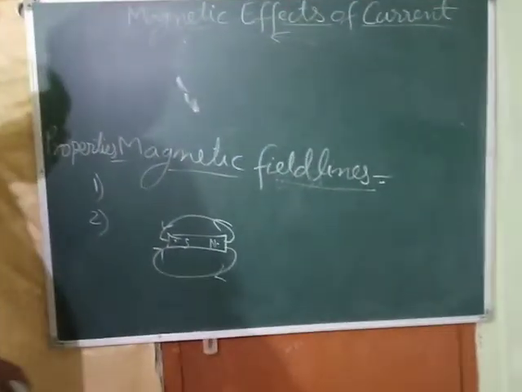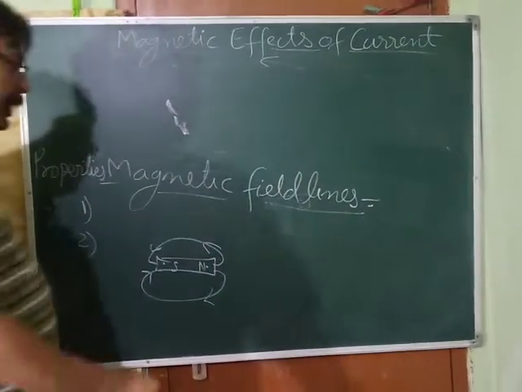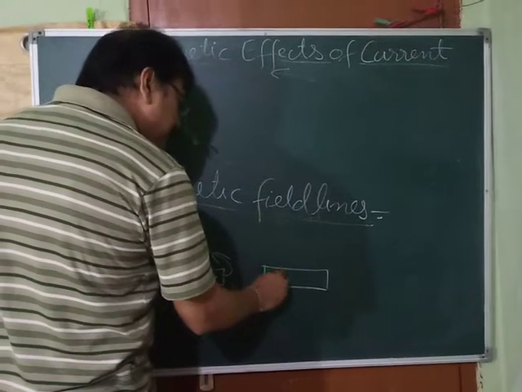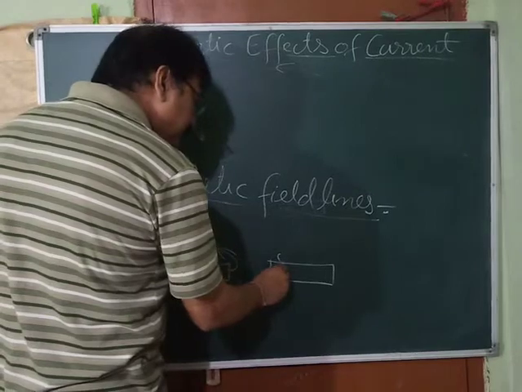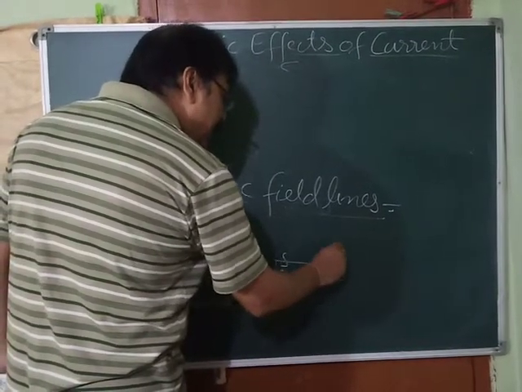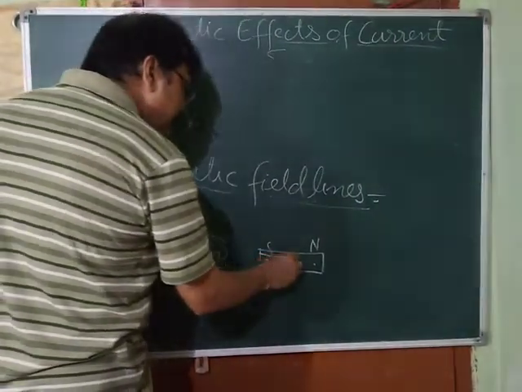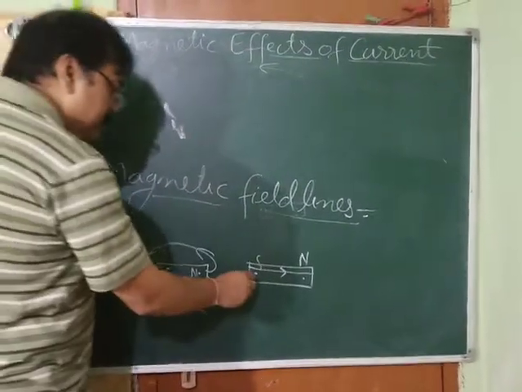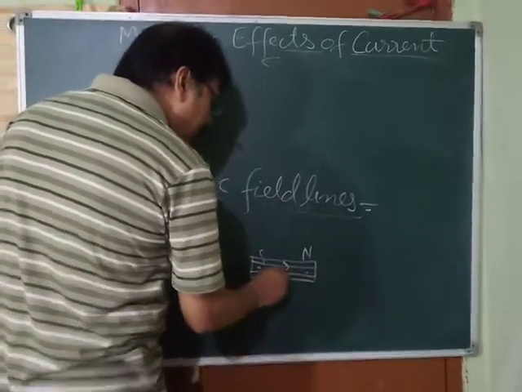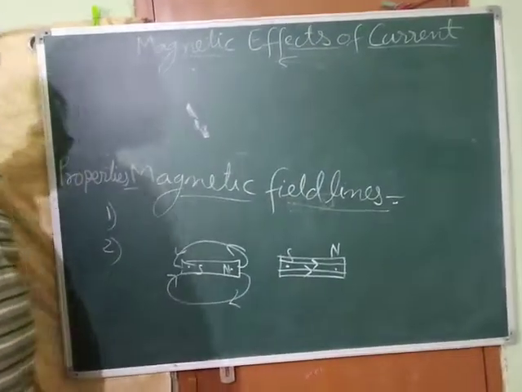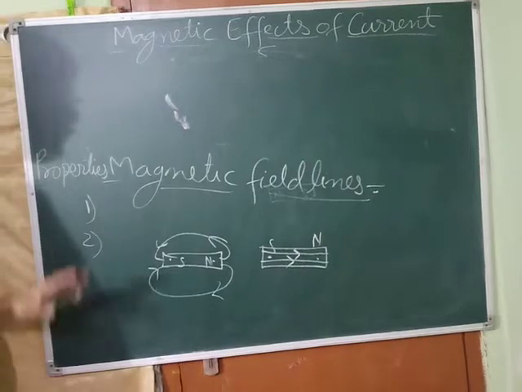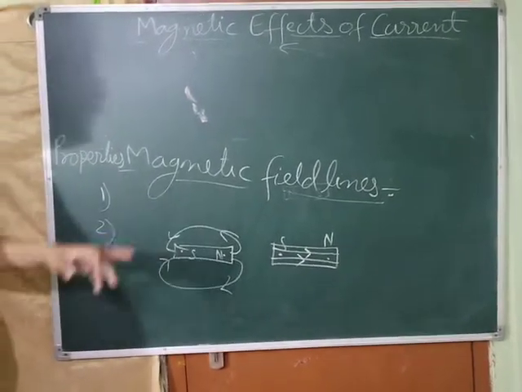Inside the magnet, it enters at the South Pole and leaves at the North Pole. It is entering at the South Pole and leaving at the North Pole inside the magnet.